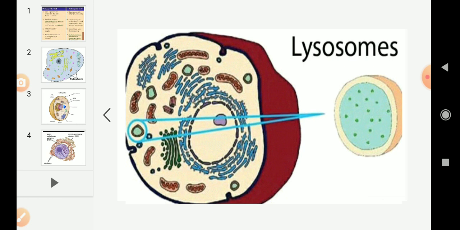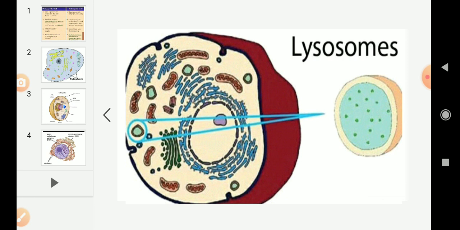Lysosomes are a kind of waste disposal system of a cell. It means they keep the cell clean by digesting the foreign materials which enter the cell, such as bacteria, and old cell organelles. They will end up in the lysosome.